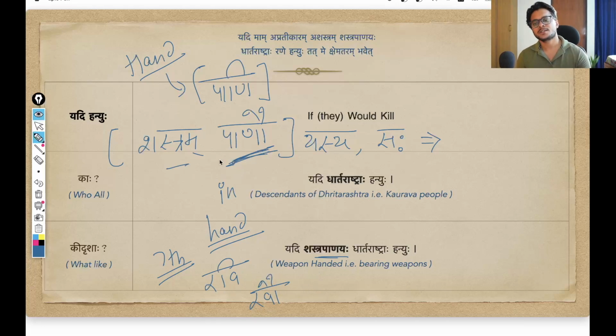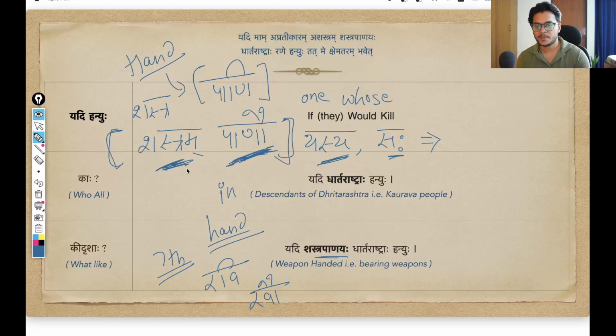So anyways, Shastram Panau. This Shastram is of course coming from the pratipadik Shastra, and Shastra means weapon. So weapon in hand, Shastram Panau. And then I am writing Yasya. Yasya means whose, one whose. So what I am trying to say here is Shastram Panau Yasya, that one in whose hand there is a weapon. Sah, that person is called so.